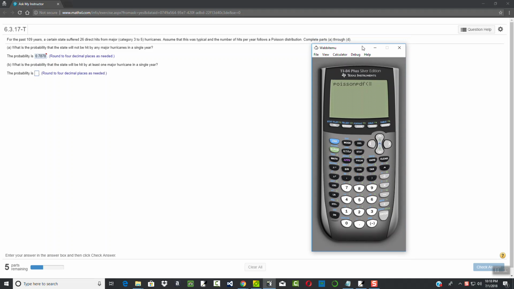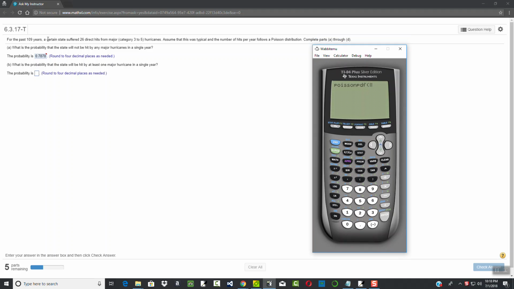We want to put our mean in first. Now this one's a little bit weird. It says for the past 109 years, a certain state suffered 26 direct hits from major hurricanes. They're asking about a single year, so you need to find the average per year. Well, if we take the 26 divided by 109, that'd give us our mean. So 26 divided by 109. This is kind of a strange one. Normally you multiply the factors together. And then we put 0 in and press enter.